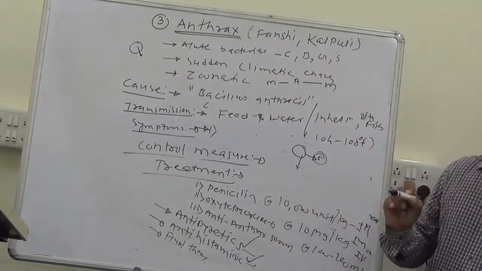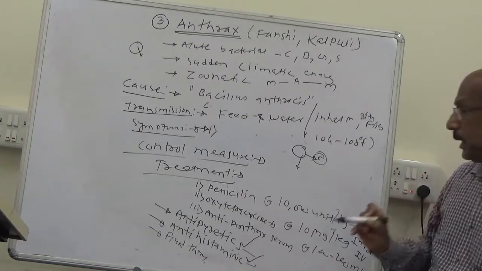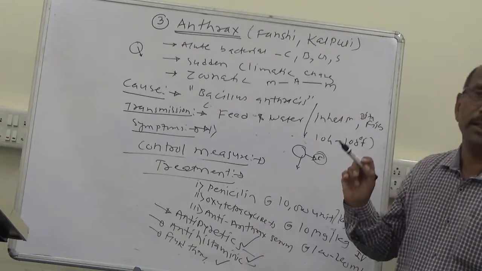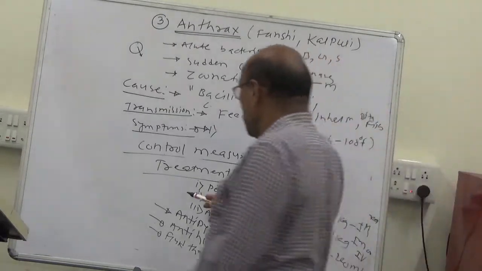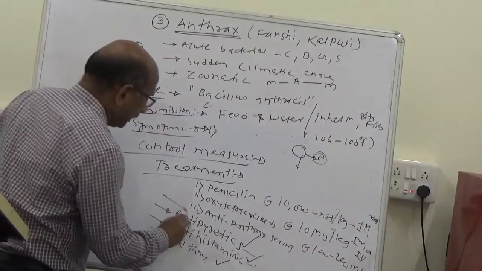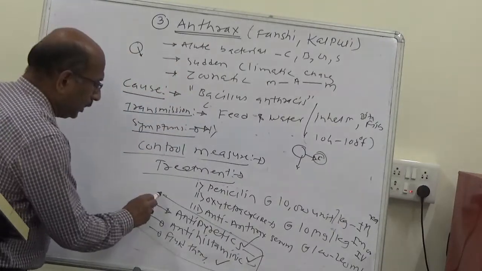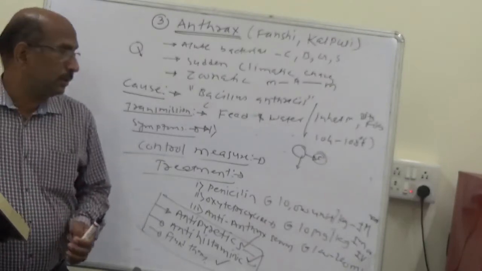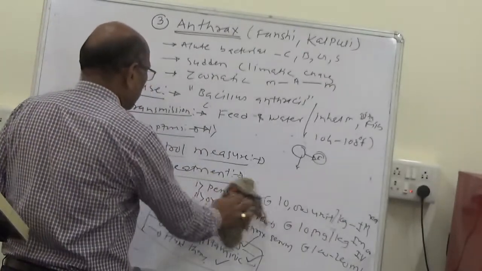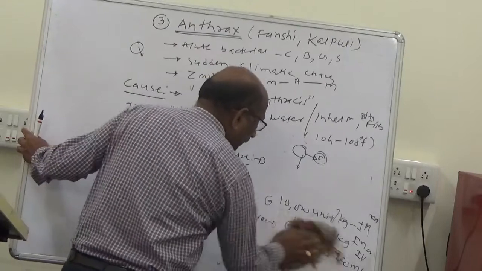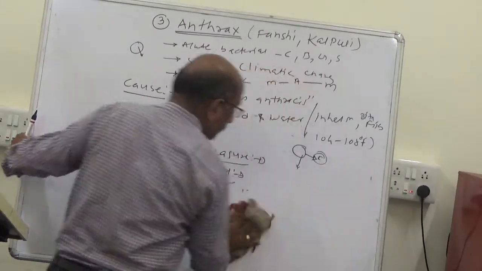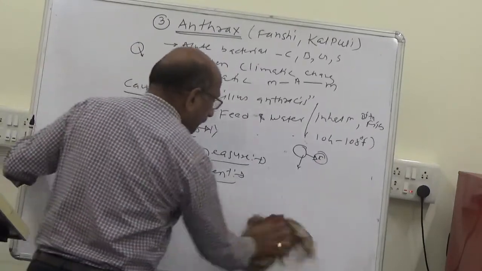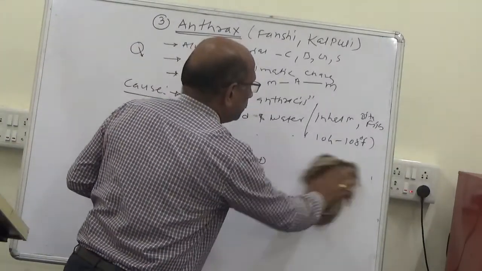Antihistaminics are particularly used to soothe the swelling, and fluid therapy means injections of DNS, dextrose normal saline. So these antipyretics, antihistaminics and fluid therapy are the supportive treatments for this disease, along with the antibiotics, for the treatment of the disease.